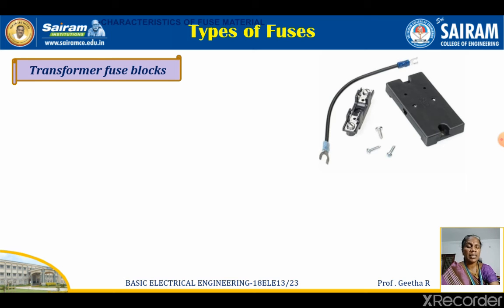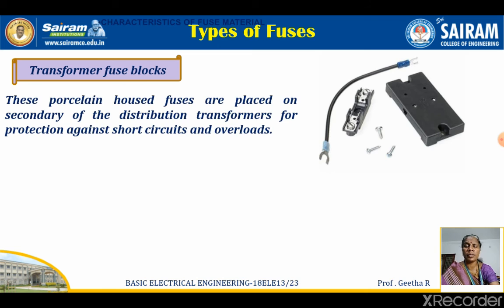Next one is transformer fuse blocks. These are fuses specially constructed to be easily installed or connected with the transformer. These porcelain housed fuses are placed on the secondary of the distribution transformer for protection against short circuit and overload. See here, these are the porcelain housed fuses. This can be easily fitted into the secondary of the transformer.